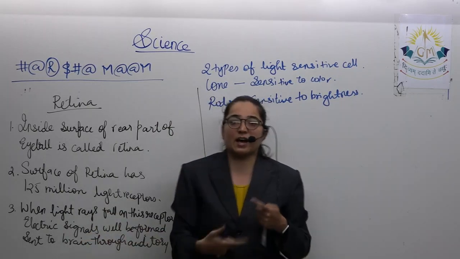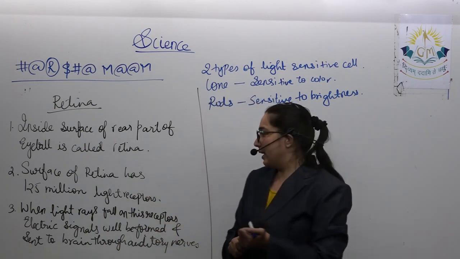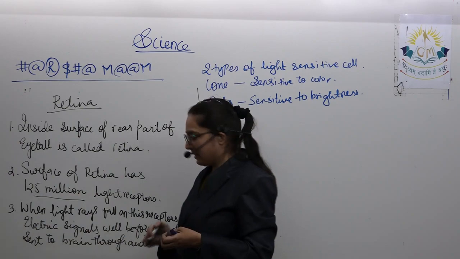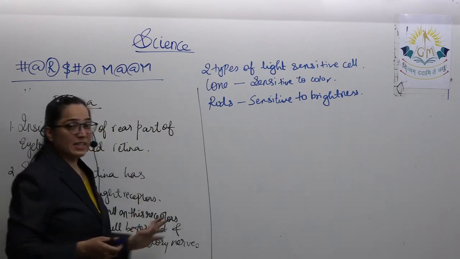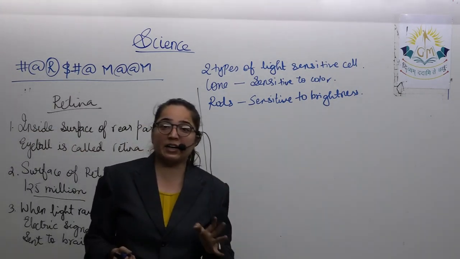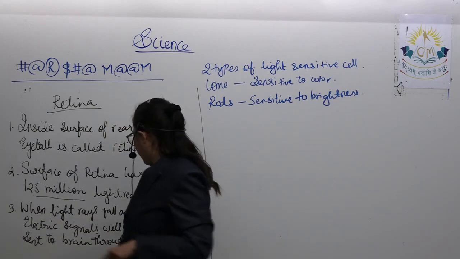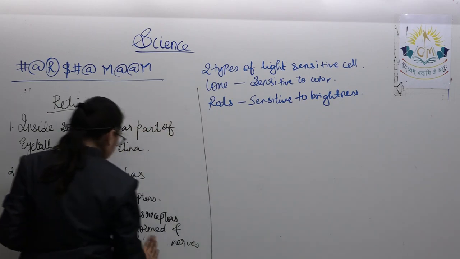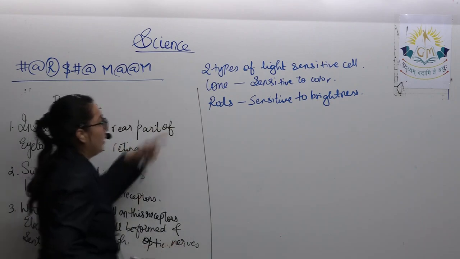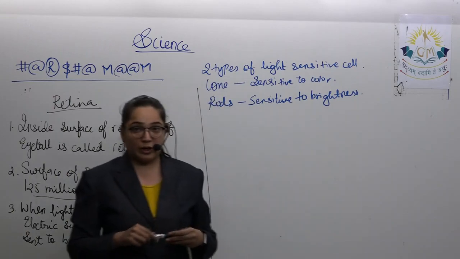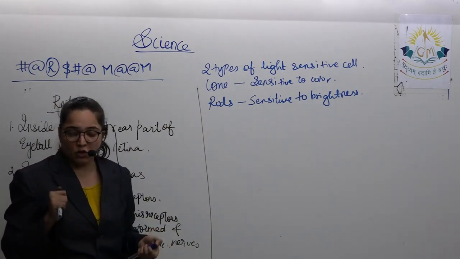Once again, what is the retina? The inside rear part of the eyeball is called the retina, and its surface has more than 125 million light cells. What will these cells do? These cells will convert the light signals into electric signals and send them to the brain through the optic nerves. Okay? Which nerves? Optic nerves. And the light sensitive cells are of how many types? Two types: cone shaped and rod shaped. Cone is sensitive to color while rods are sensitive to brightness.